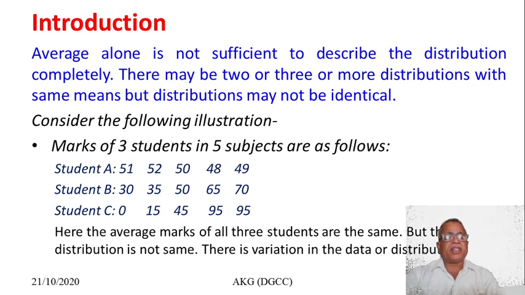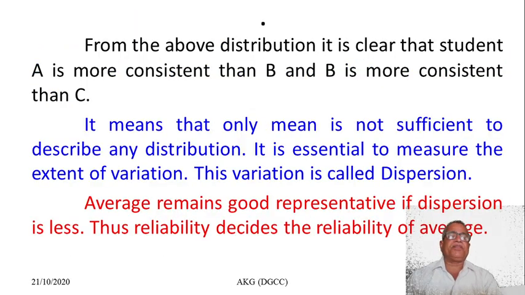After comparison with the average value, it is impossible to say which student is consistent. That's why we study the variation of the data; if we know the variation in the distribution, then we can compare easily.